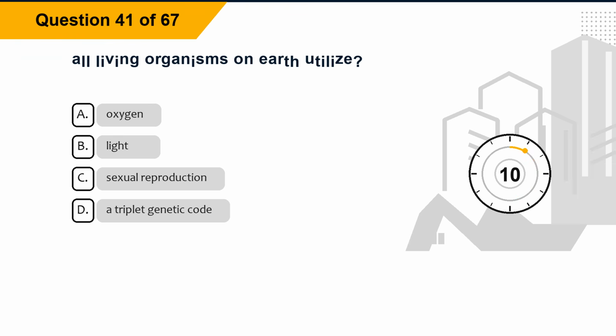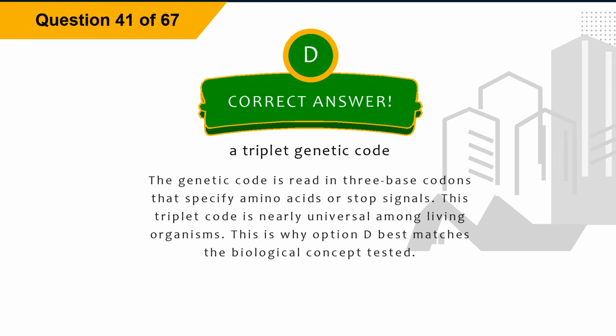Question 41. All living organisms on Earth utilize: option A, oxygen. Option B, light. Option C, sexual reproduction. Option D, a triplet genetic code. The correct answer is option D, a triplet genetic code. Explanation: the genetic code is read in 3 base codons that specify amino acids or stop signals. This triplet code is nearly universal among living organisms. This is why option D best matches the biological concept tested.